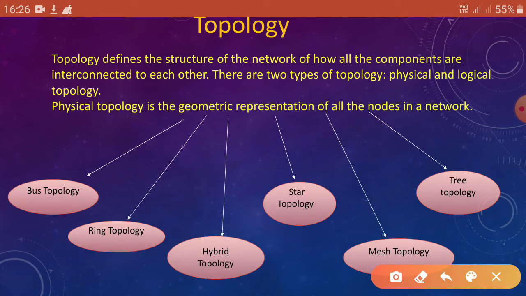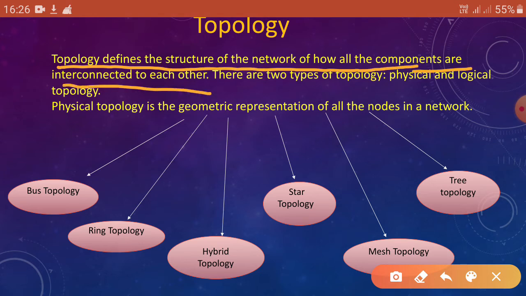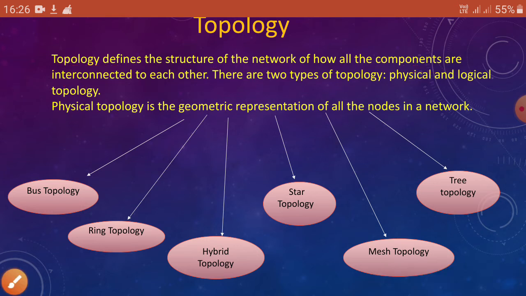Now the part is topology. We know what is topology. Topology is the structure of the network, okay. So the definition is, topology defines the structure of the network, how all the components are interconnected to each other. Okay, so there are two types of topology, physical and logical topology.